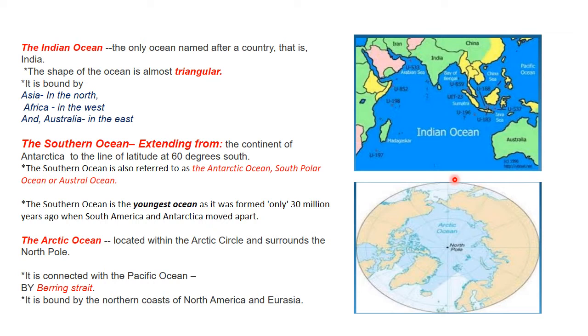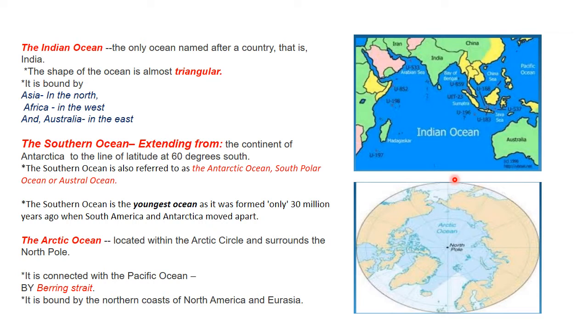Now you can see in the map that Indian Ocean, Atlantic Ocean and the Southern Ocean are there together, since all the oceans are connected. So where do we demarcate the location of Southern Ocean? It extends from the continent of Antarctica to the line of latitude at 60 degrees south. Okay, start from the continent of Antarctica, and where we reach the latitude of 60 degrees south, that is the extent of Southern Ocean.